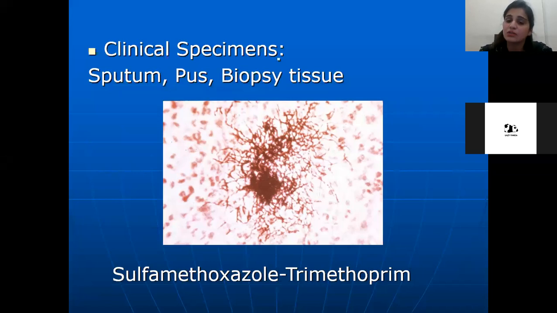Whereas Nocardia asteroides is not an anaerobe. Actinomyces israelii is an anaerobe, whereas Nocardia asteroides is an aerobe. So we require an aerobic environment to grow it in the lab. The structure of Nocardia asteroides is also filamentous, but the sulfur granules are not present. And Nocardia asteroides is responsible for causing pneumonia. And in immunocompromised patients, it will disseminate into the other parts of the body.